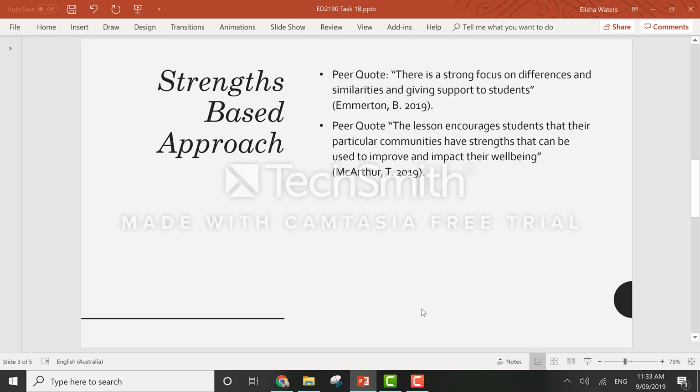As quoted by another peer, Everyone Every Day encourages students to be thinking and identifying how their communities can be a part of the solution of improving their well-being by providing their resources. This is evident during Activity 2, when the students are asked to identify cultures present in the classroom and what they all have in common, such as values or beliefs.